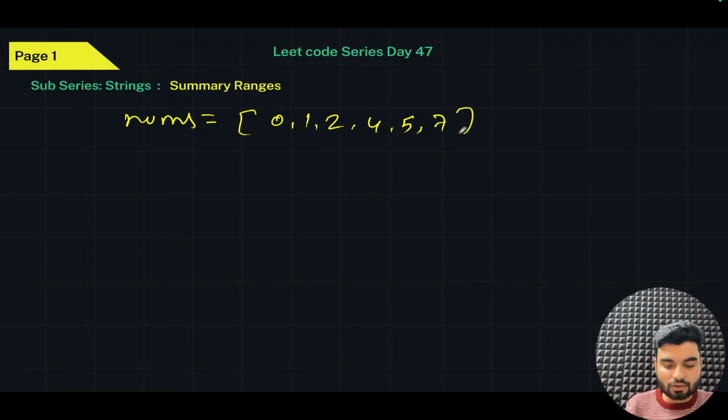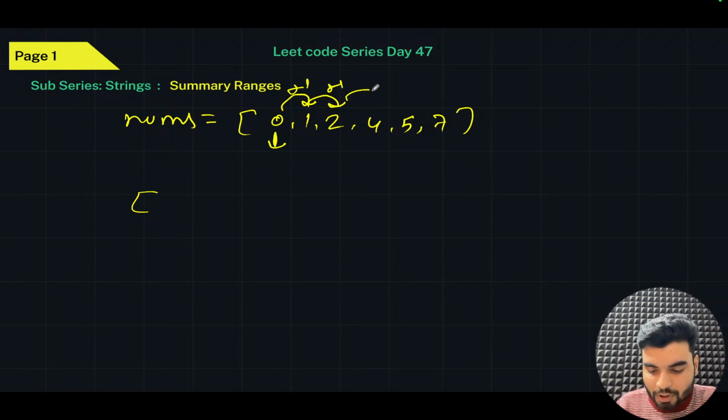So they have said that you need a list, basically a dynamic array. There you need to push the subarrays, like the ranges, where nothing is missing. So that's what we have to do. So look at this. We have a starting pointer, let's suppose 0. So I was checking like the next element should be 0 plus 1, yes or no? The next element should again be 1 plus 1, basically 2. The next element should also be 2 plus 1, which should be 3, but this is not. If this is not 3, then what do you have to do?